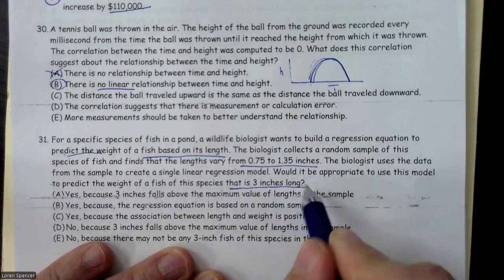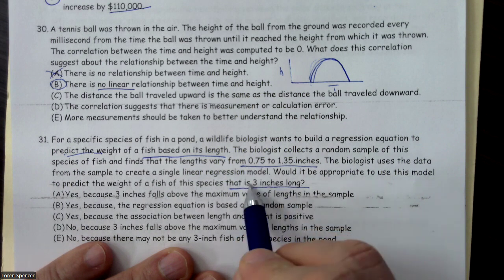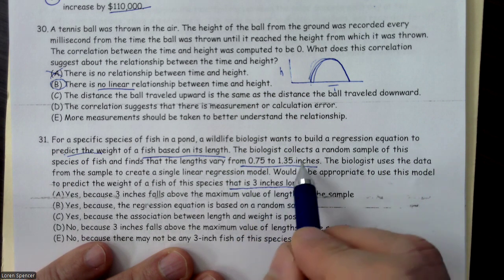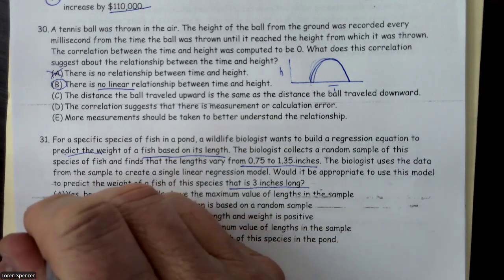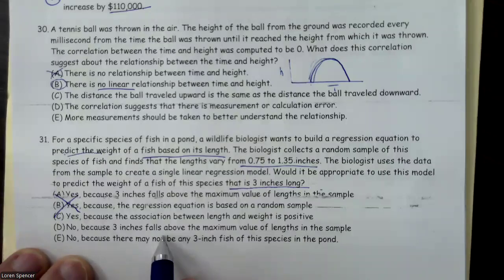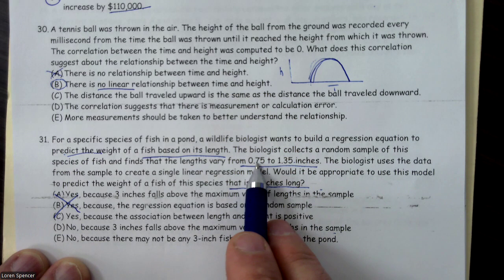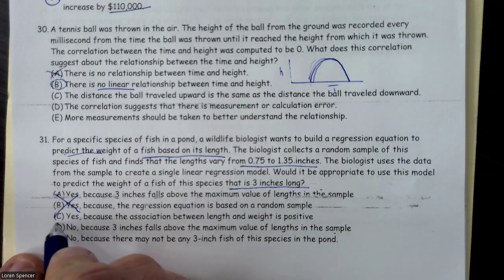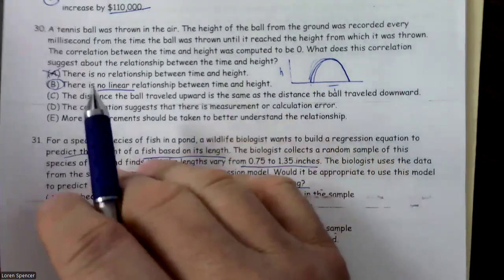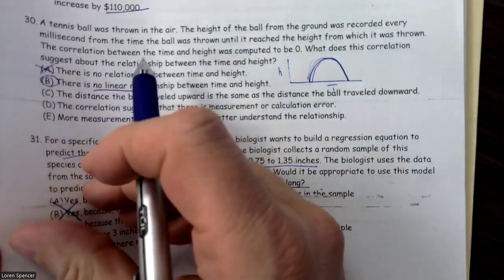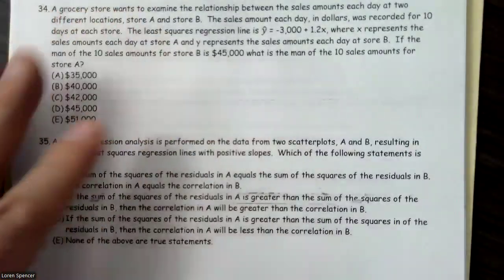long? Well, when I look, I say, hey, that 3 inches is not in that interval of data collected. That is longer. Because it is longer, it would not be appropriate. So no, it's not appropriate because 3 inches falls above the maximum value. We would need to be between 0.75 and 1.35 for it to be appropriate. 3 inches is not in there, so it's not appropriate. Okay, so that was 31. Now to 32.